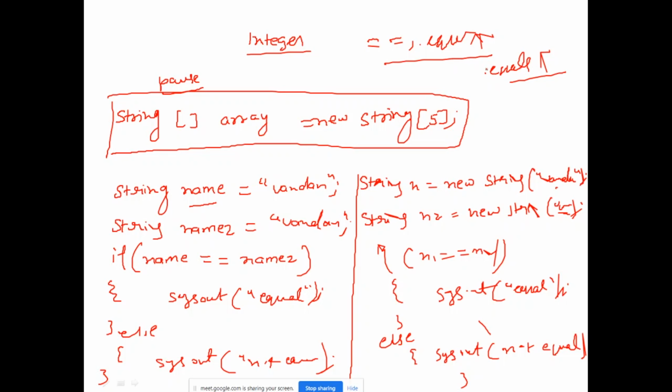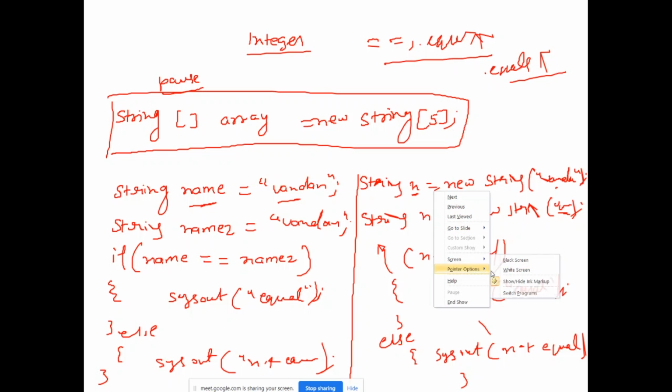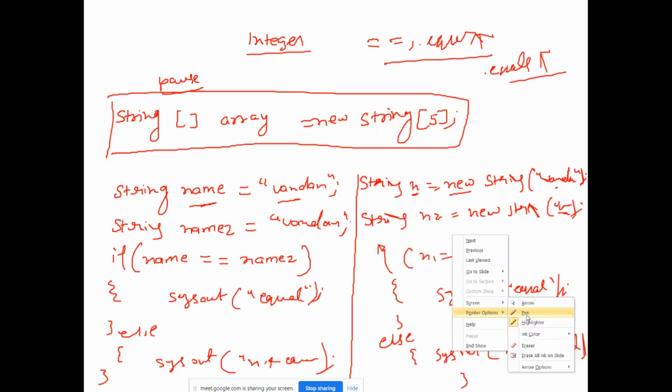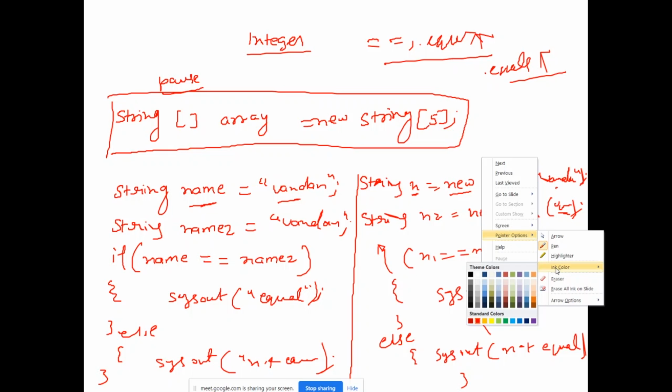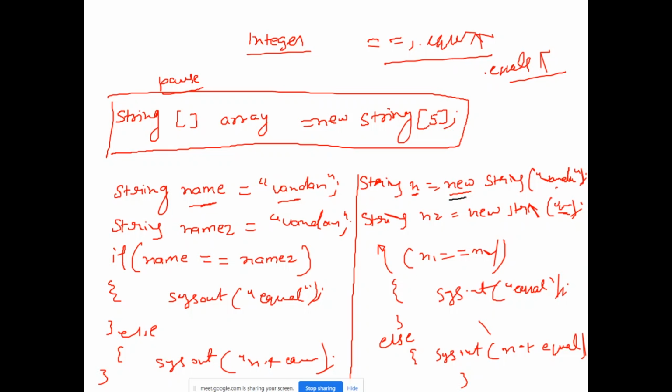Here you can see I have assigned a value to this variable, right? Here I have assigned a value to this variable. Here this new keyword is used, right? So this new keyword will assign some reference to this n1. This n1 will be created.